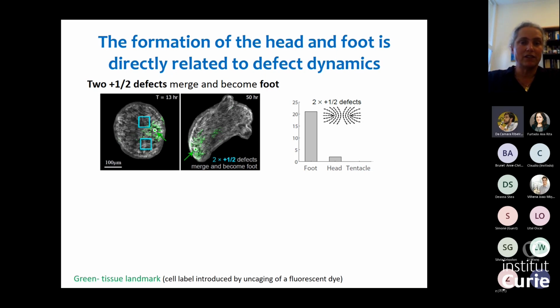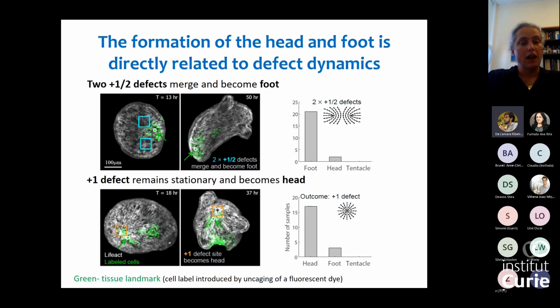So the main things that are happening in the tissue are the formation of the head and the formation of the foot. When we look at the merging of these two +½ defects, you see the two +½ defects, eventually they will merge. This will typically become the foot of the animal. So when we identify regions of two +½ defects merging and forming one, this will typically end up being the foot of the animal. And when we identify +1 defects early on in the regeneration process, these +1 defects remain stationary, so they're not moving relative to the underlying tissue, and eventually will end up being the head of the regenerated animal.